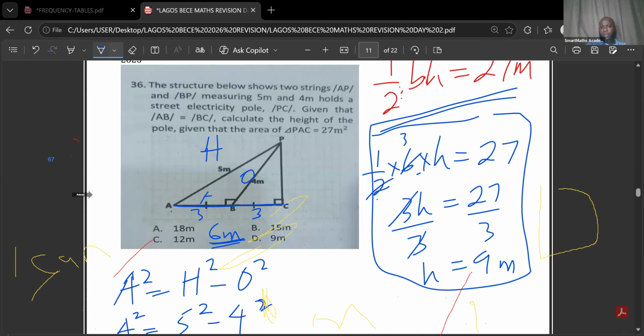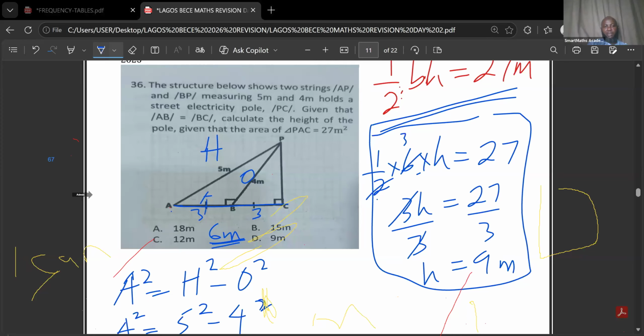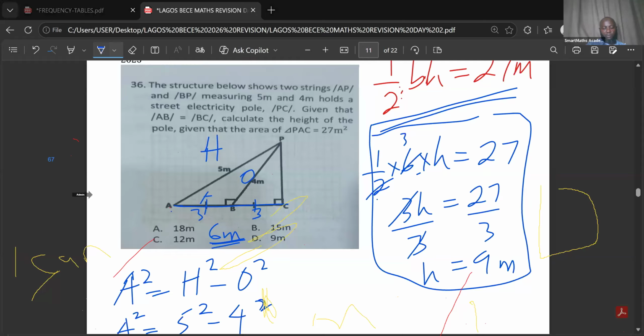I believe that is clear to you now. How did I get 6? The 6 is 3 plus 3. This 3 here plus this 3 here gives me 6. I hope it's clear to the person that asked the question. Yes, from A to C is 6. All right, thank you. I can see some of you are following me back to back. I love that.